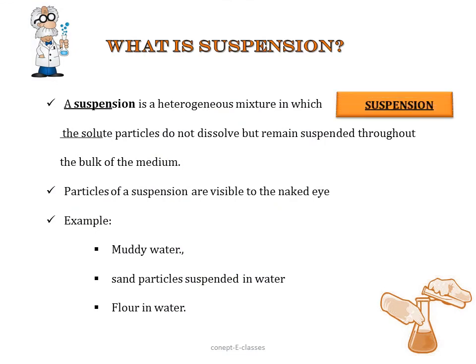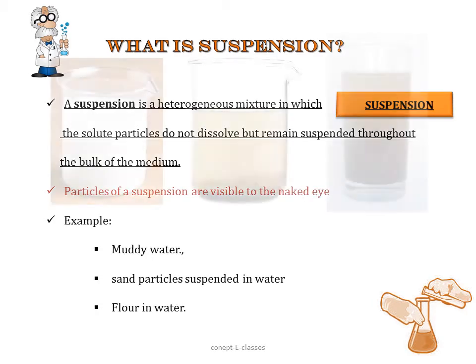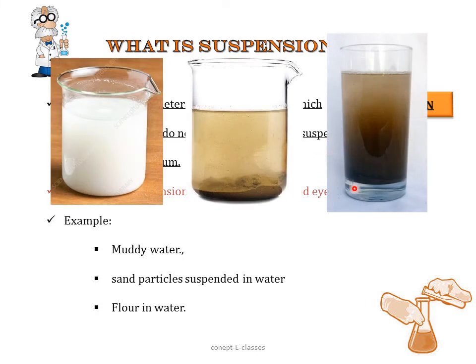So suspension is a heterogeneous mixture in which the solute particles do not dissolve, but they remain suspended throughout the bulk of the medium, and the particles of the suspension are visible to the naked eye. Say for example, muddy water: the sand particles which are suspended in water float in water. So in all these cases we can see that they are not homogeneous. They are heterogeneous in nature, and all the solute particles are not dissolved completely.